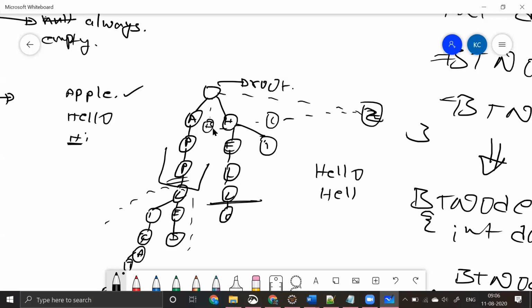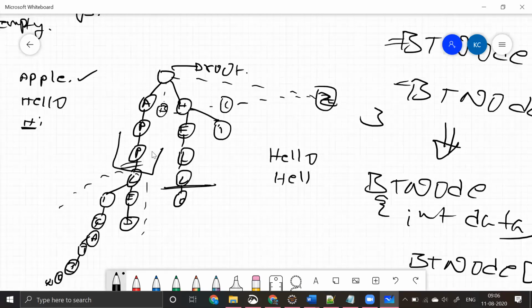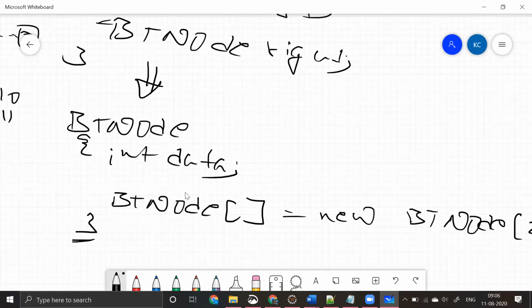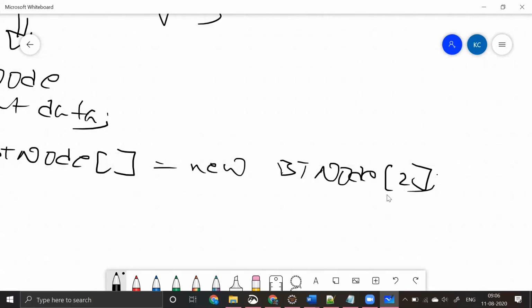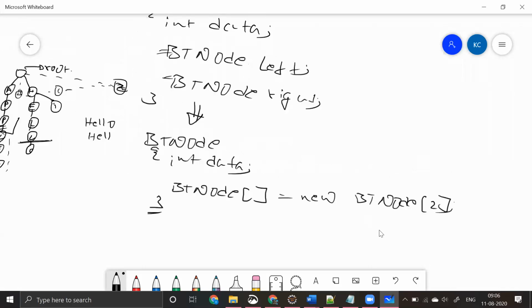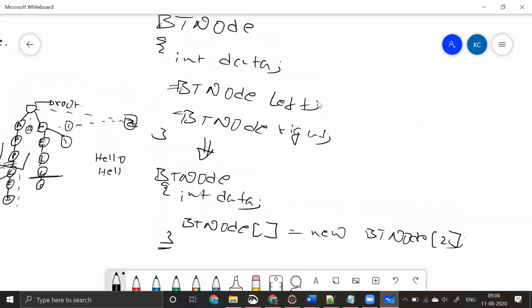So every node can have children of maximum size 26. Instead of 2, we can have 26 as our size. In a binary tree we have only 2 children, but in a trie data structure it can be 26, considering both capital and small cases. So how we represent that is a need for us.